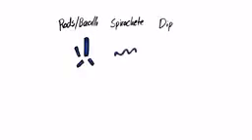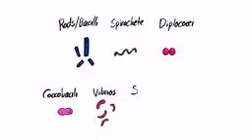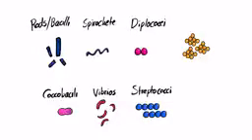Other than cocci, the round cells, we have rods or bacilli. And then we have spirochetes, which are curved. And then we have diplococci, which is basically two cocci, or two round cells. And then we have coccobacilli, which is a mixture of both a rod and a round cell. And then we have vibrio, which is a curved rod. Then we have streptococci, which are cocci in chains. And then we have the staphylococci, like we mentioned in our example, which are large cocci in irregular clusters. And then we have tetrads, which are cocci in a packet of four, from the name tetrads, tetra, which means four.